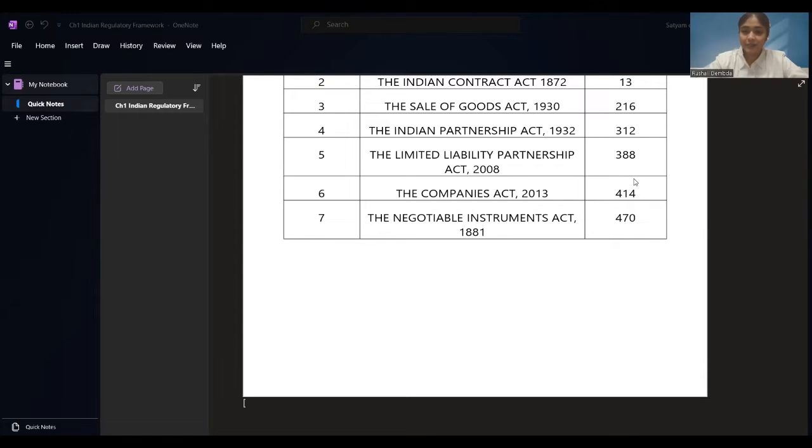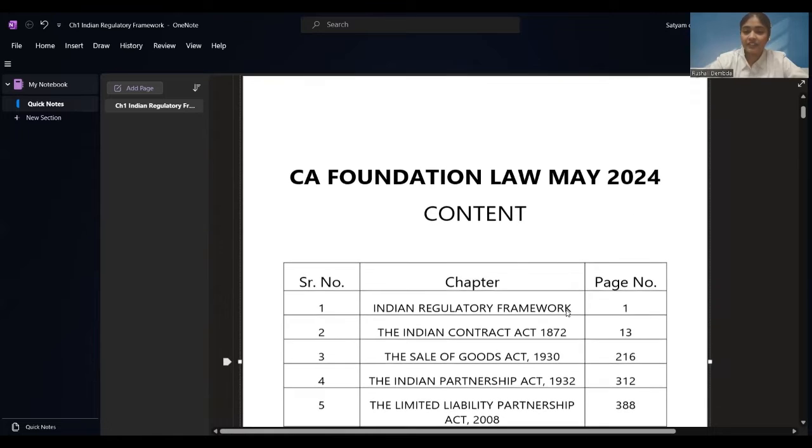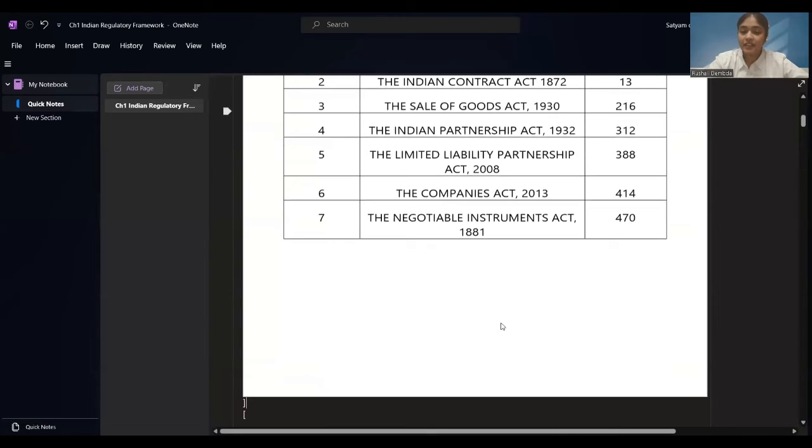So this is our syllabus for today, which we are going to discuss, CA Foundation Law. This is the content which we have in our CA Foundation Law module. We have 7 chapters over here, starting with the chapter Indian Regulatory Framework. Next, we have the Indian Contract Act 1872, and then we have the Sale of Goods Act 1930, the Indian Partnership Act, a chapter associated with it, that is the Limited Liability Partnership Act 2008, and the Companies Act, this is the 6th chapter, and the Negotiable Instruments Act 1881 is our last chapter for this curriculum.